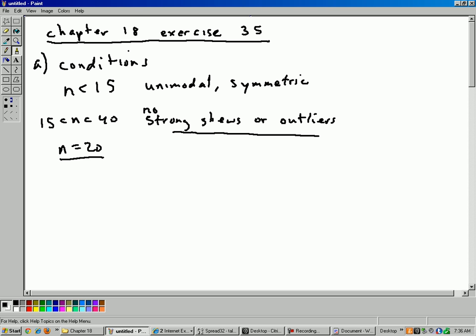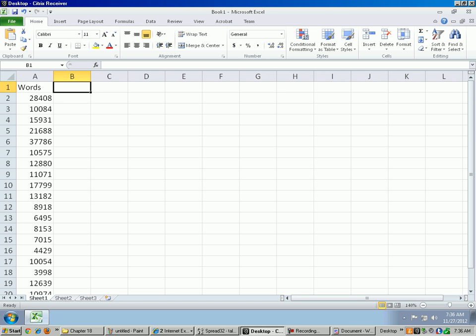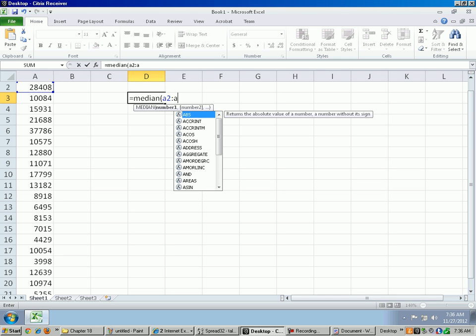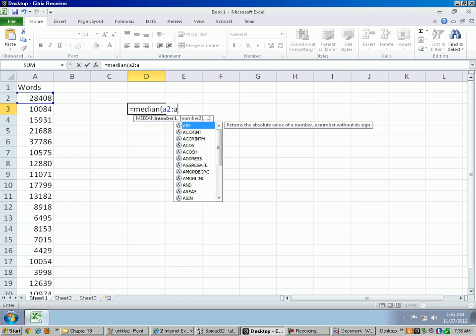So I've got the raw data here. I downloaded it already. It looks like we have a skew here. We have a lot of the data here in the 10,000 to 20,000 range, but notice we got a 37,000, we got a 28,000. Let's just check the mean versus the median here. It's a quick way. So let's do median, A2 through A21.